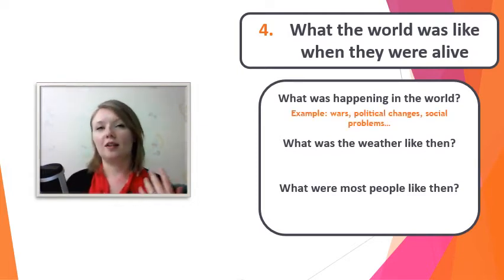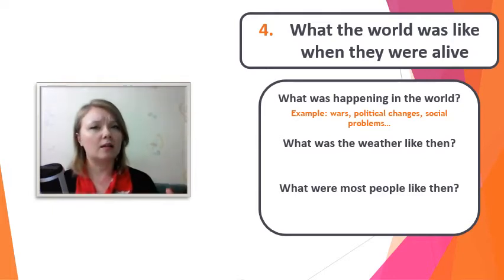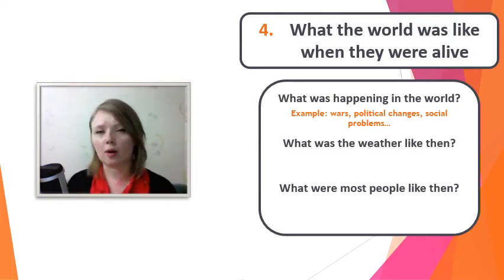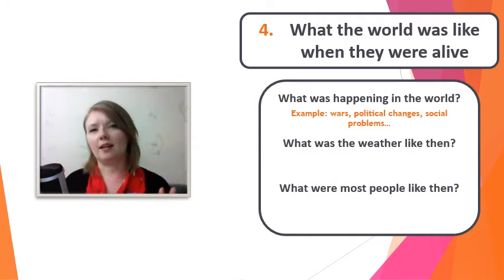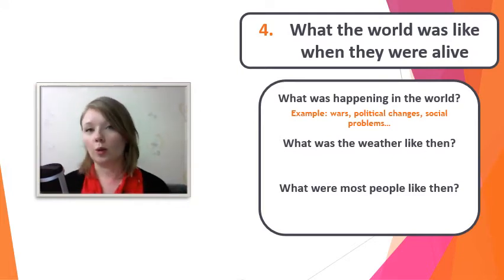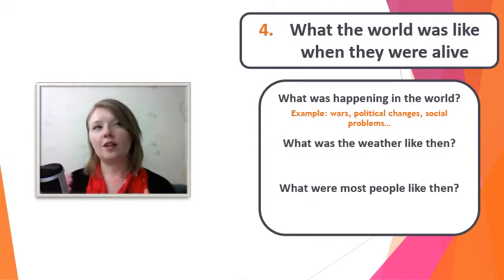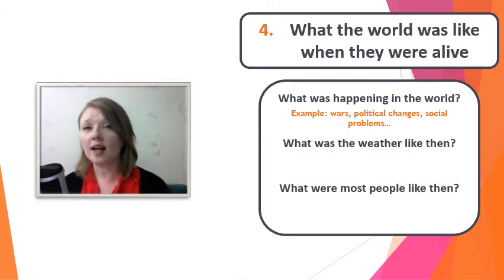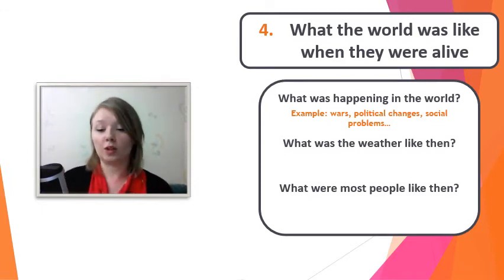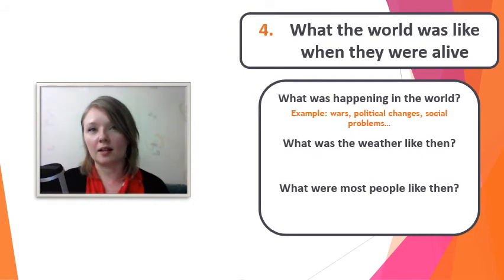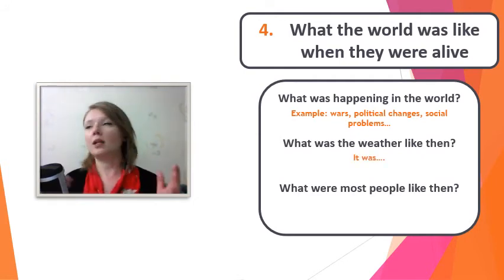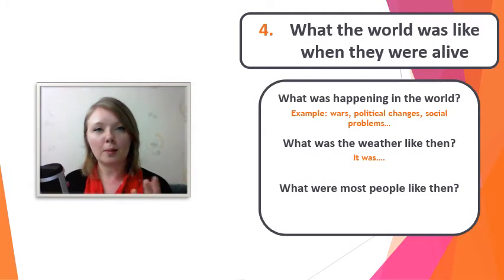So number 1, what was happening in the world? This means, was there a war happening? Were there political changes? Any social problems? What was happening in this person's life in the world? When they walked out the door, what did they see? Number 2, what was the weather like? If their story and why they are famous has something to do with a certain event, you might need to talk about what the weather was like when that event that made them famous happened. Remember the vocabulary from video 1. It was sunny.